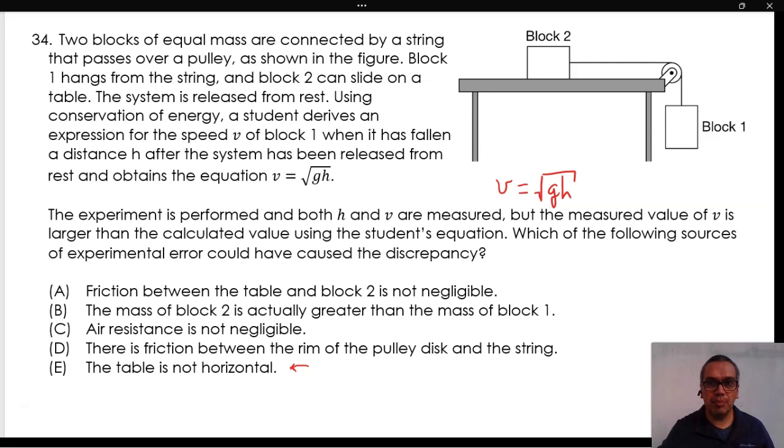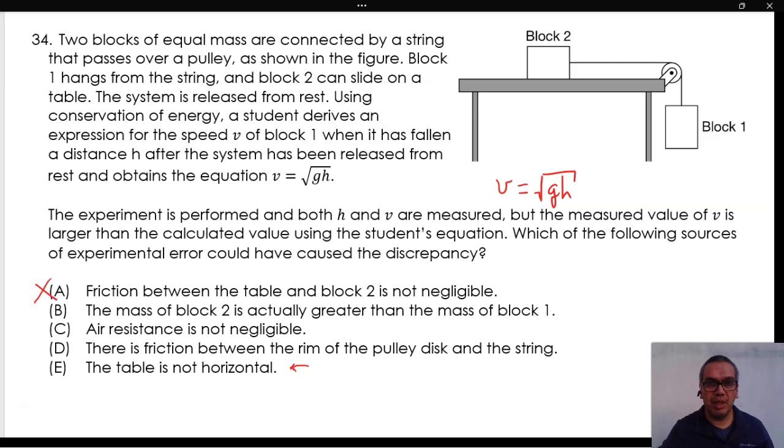In the case of option A, friction between the table and block 2 is not negligible. Remember that friction is a non-conservative force, which is doing negative work on the system. Therefore, the blocks should end up with less speed than predicted, not more.